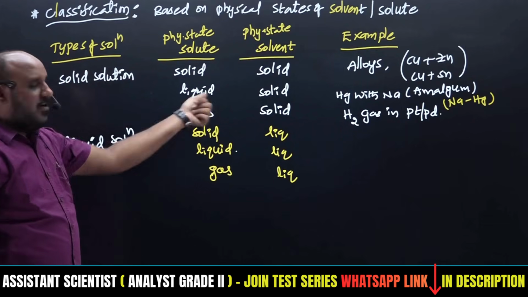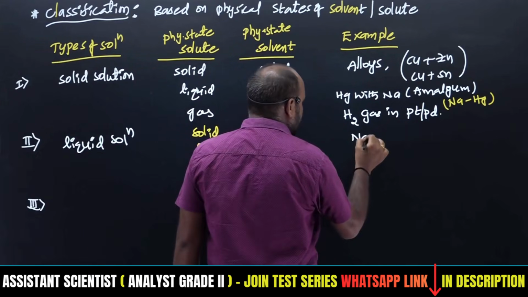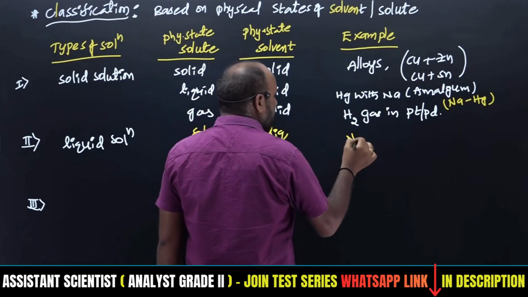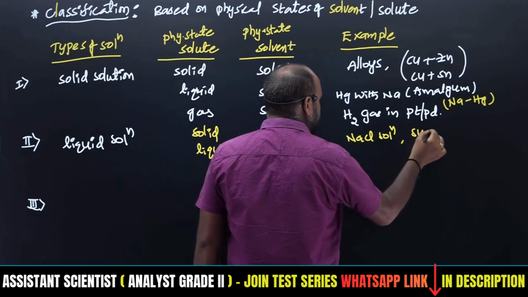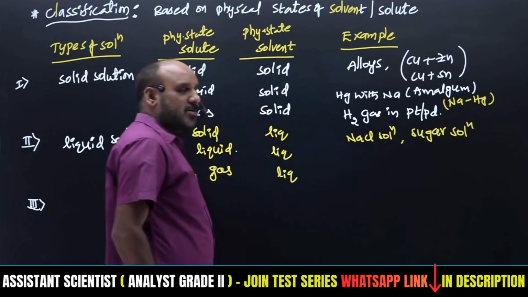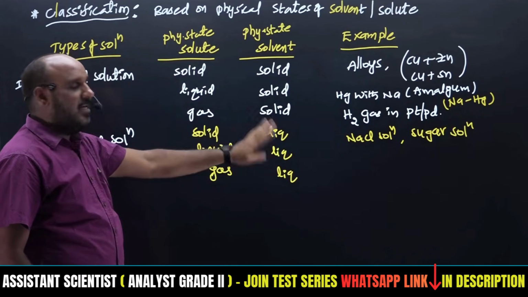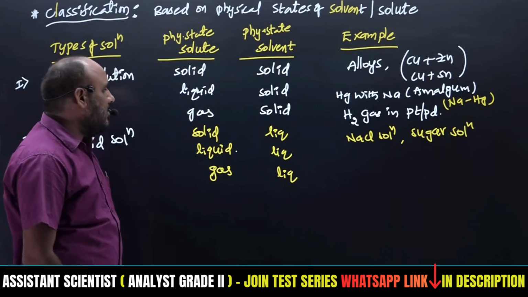If a small amount of solid is dissolved in liquid, that is NaCl solution. Sodium chloride salt will be dissolved in water, right? So that is the NaCl solution. Or sugar solution, a small amount of sugar added to water. Water is a liquid, so the physical state of the solvent will be liquid. The physical state of the solute will be solid, NaCl or sugar solution.